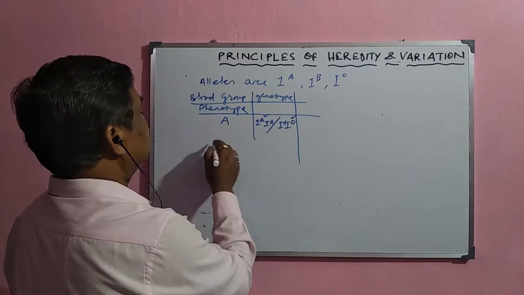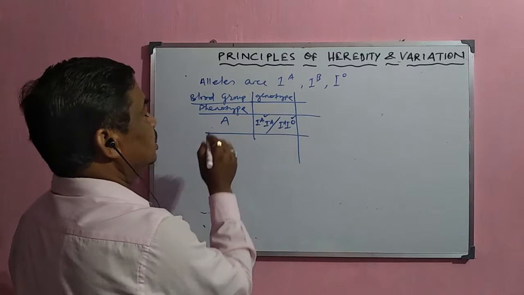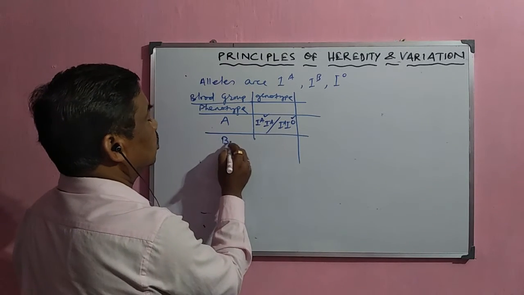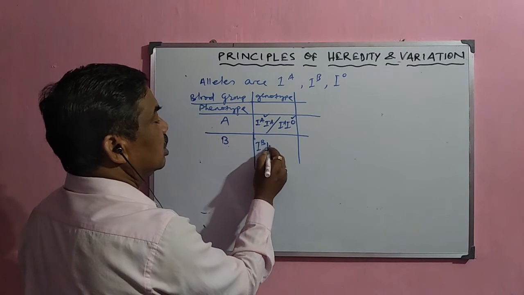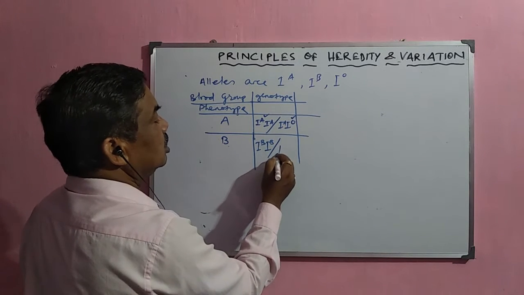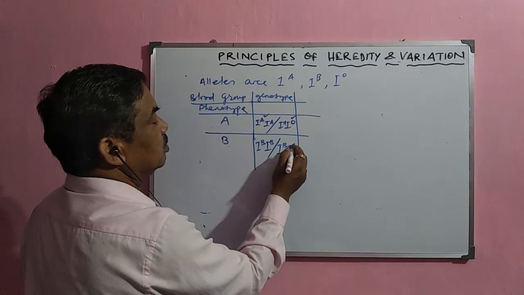That is why blood group A is formed. Suppose it is blood group B, then the genotype must be IB IB or IB IO.